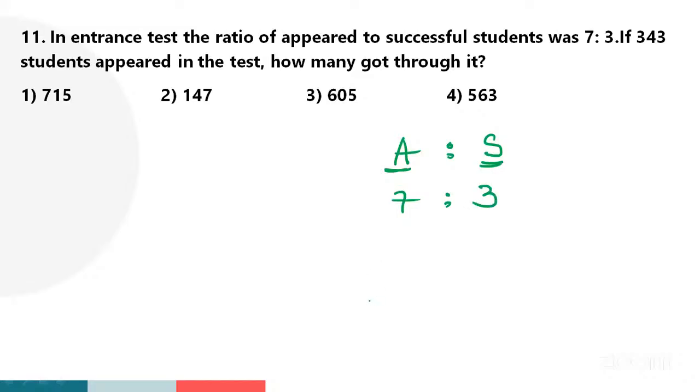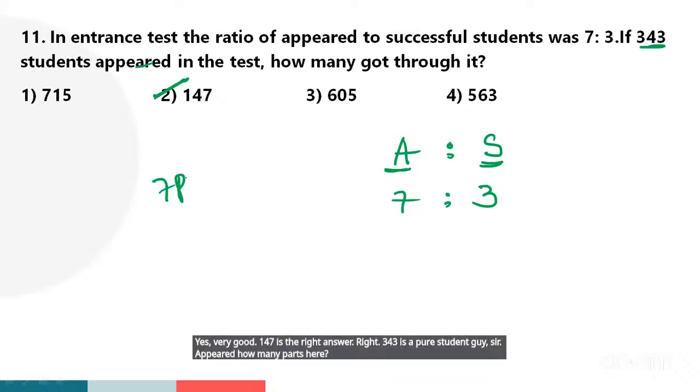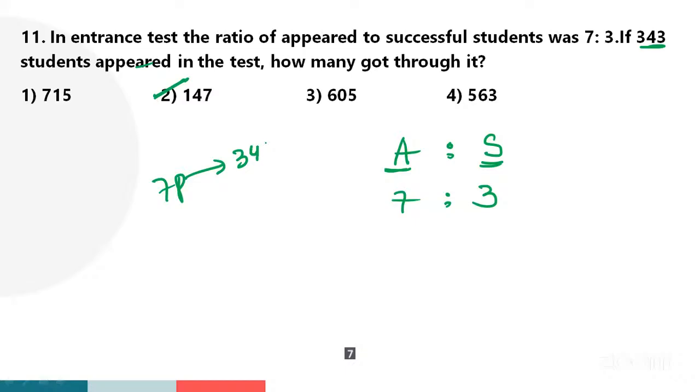Appeared to successful: appeared is 7 parts and successful is 3 parts. Here 147. What is the answer? 147, sir. Yes, very good. 147 is the right answer. 343 is the appeared students, guys. Appeared is how many parts here? 7 parts. 7 parts is equal to 343.